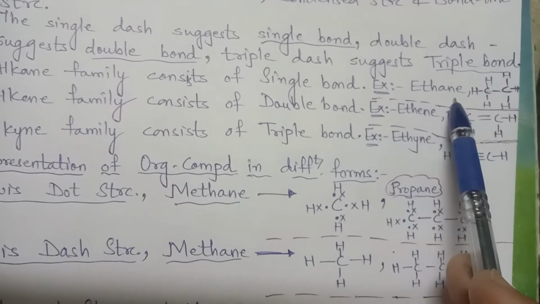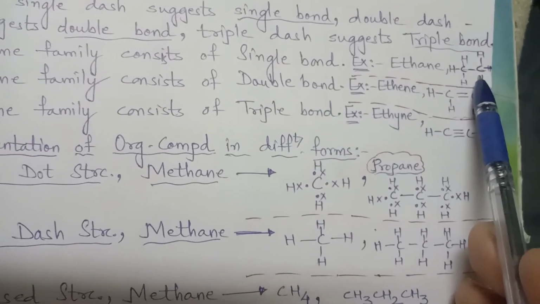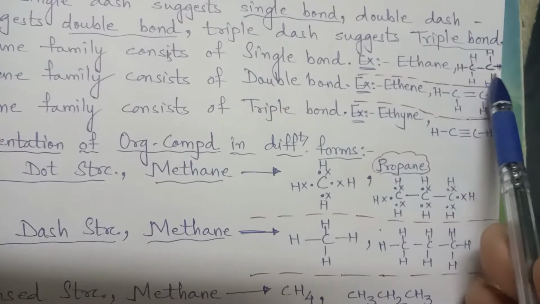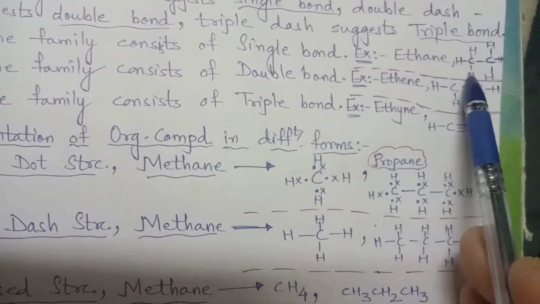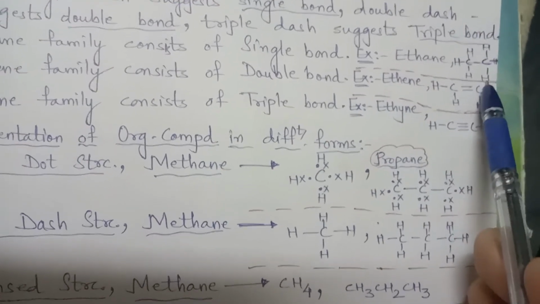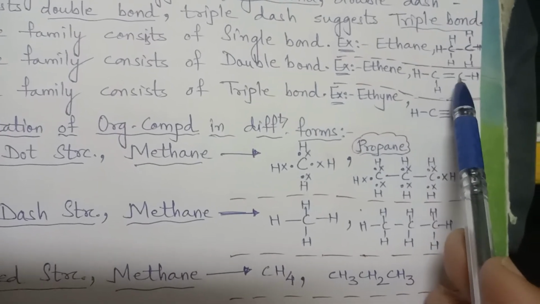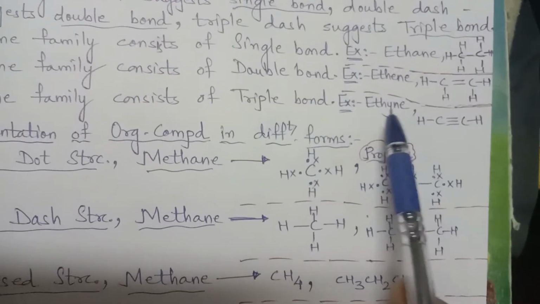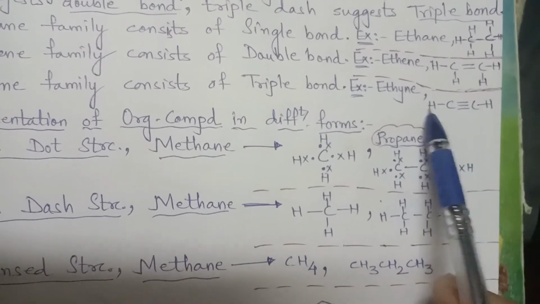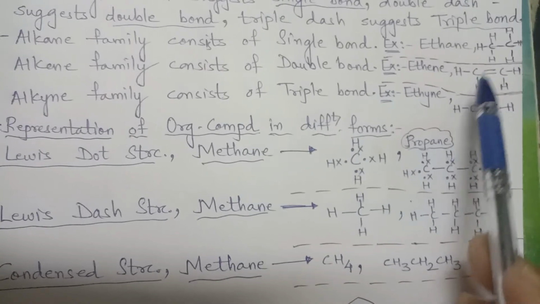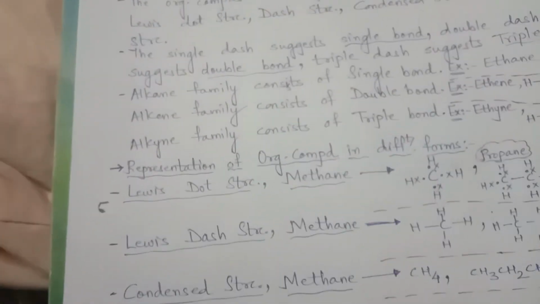Then others start self-linking. You can see this carbon is linked with itself, carbon, carbon. So such type of linking is called catenation. Now ethane is C2H6, so CH3, CH3, single bond. Ethene has a double bond, CH2 double bond CH2. In the same way, ethyne has a triple bond, C triple bond C, and here CH, CH. So this is single, double and triple bond. That is the alkane, alkene and alkyne family.